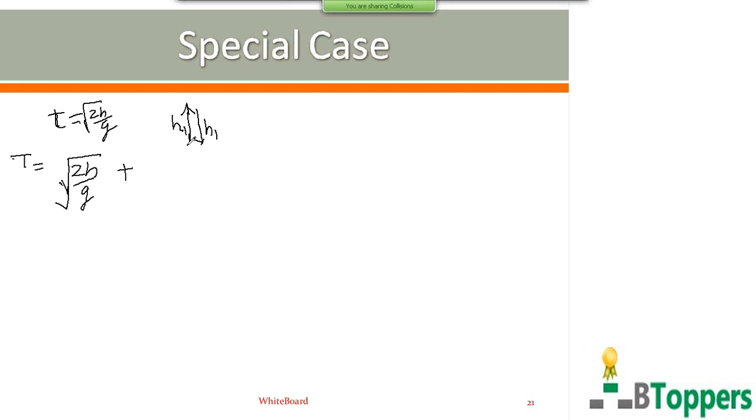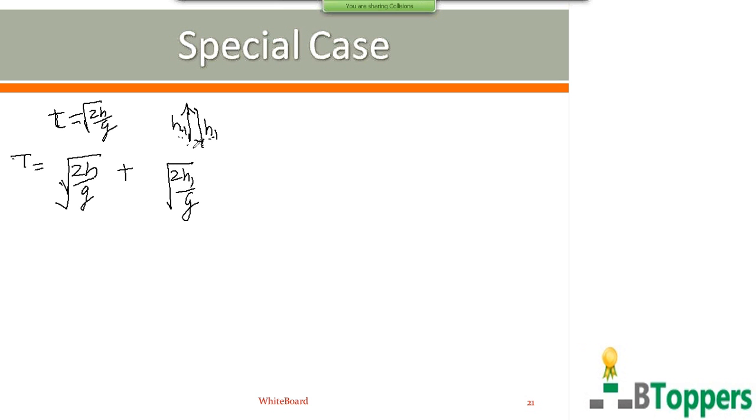That means after the first collision and before the second collision with the floor, the ball covers the distance h1 twice, that is 2h1. The time taken to fall freely under gravity from the height h1 will be root of 2h1 by g.